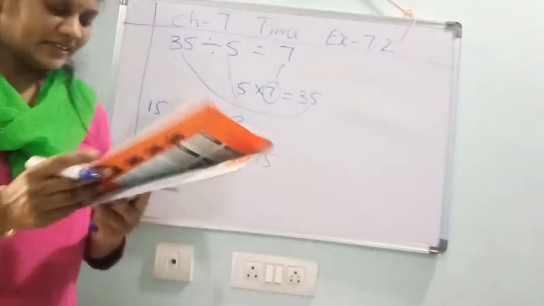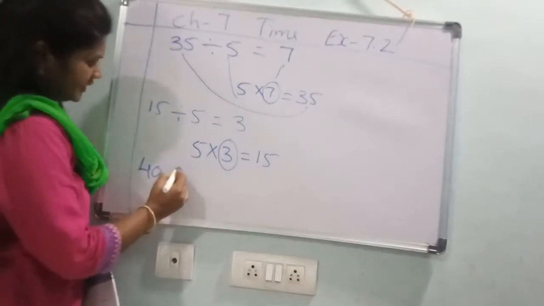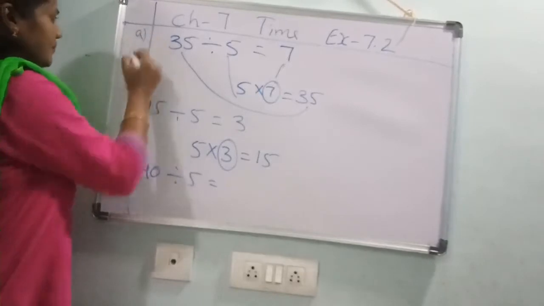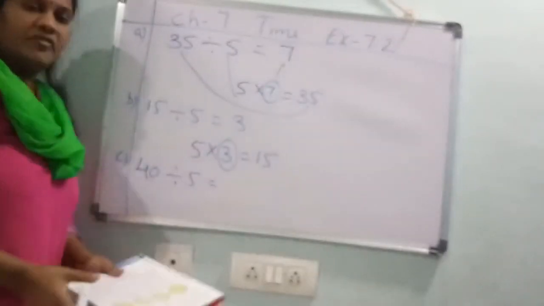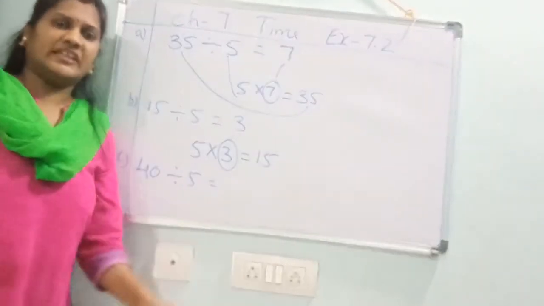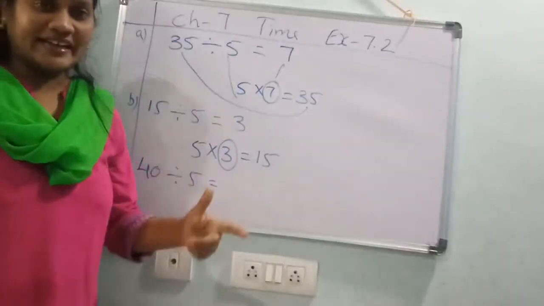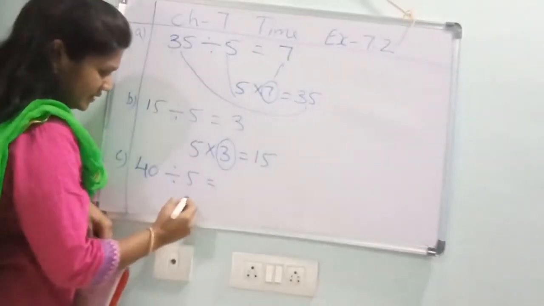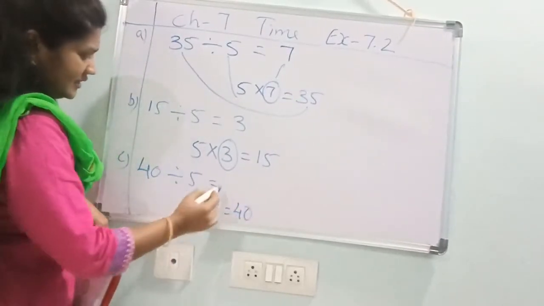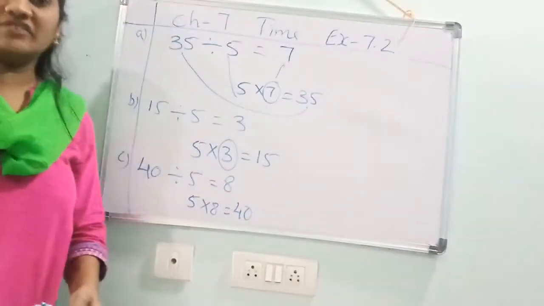Understood, children? Next, 40. 40 minutes means what? 40 divided by 5. Again, 5 ones are, you should say. 5 ones are 5, 5 twos are 10, 5 threes are 15, 5 fours are 20, 5 fives are 25, 5 sixes are 30, 5 sevens are 35, 5 eights are 40. Yes. 5 into 8 is equal to 40. Here 8. Minute hand is in 8. Understood, children, what I am saying?